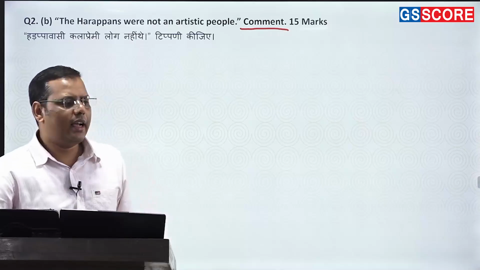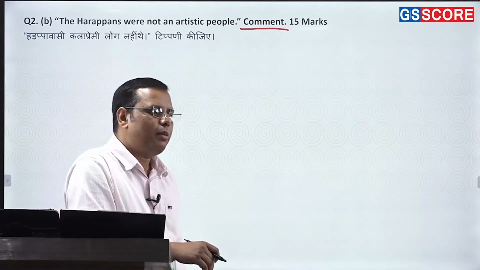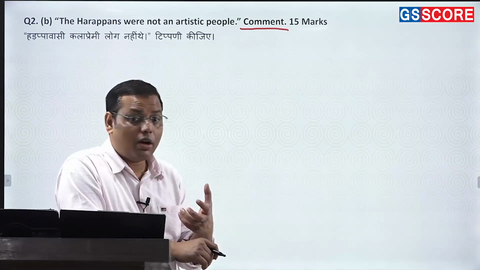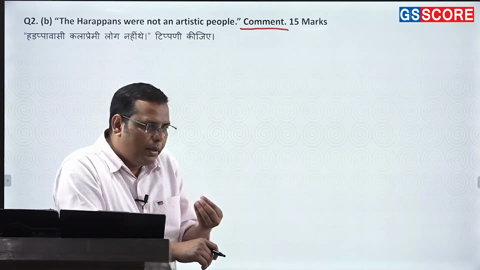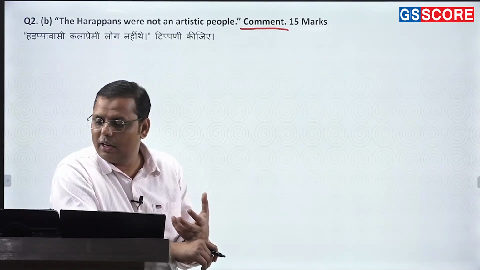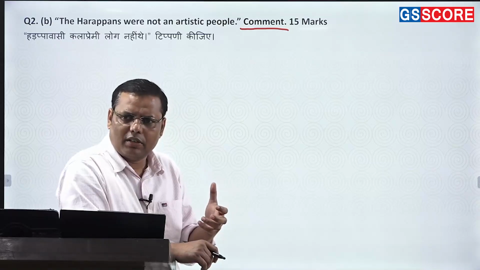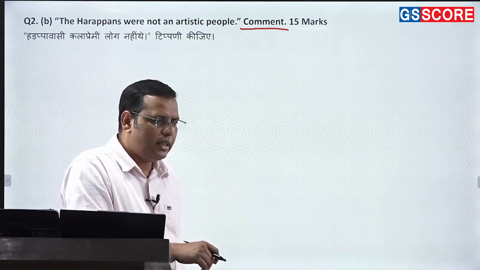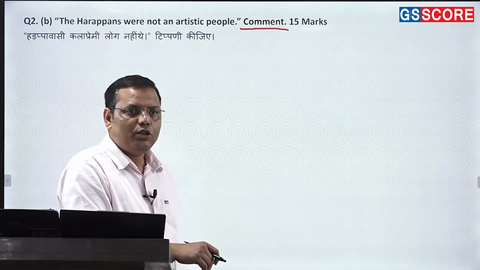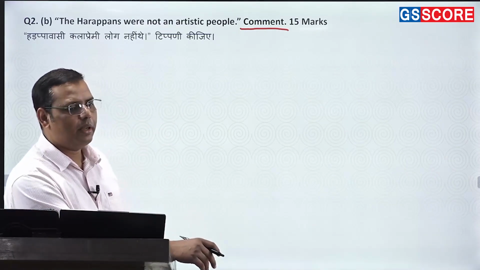Then you can prove it by giving some other examples, such as the beads, Harappan beads. They're one of the best examples of Harappan art. Apart from that, you can talk about the bronze images, right? Maybe in appearance it does not look beautiful, but if we go for the technology, the way they have been making it, the other parts of it, undoubtedly we find the aesthetic sense. We find the stone images, that are also very beautiful. So basically Harappans had their own perception of beauty, and that is how they had been making it.